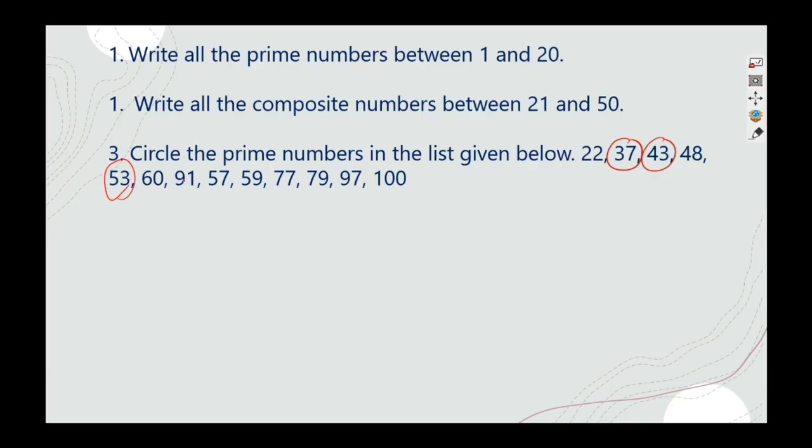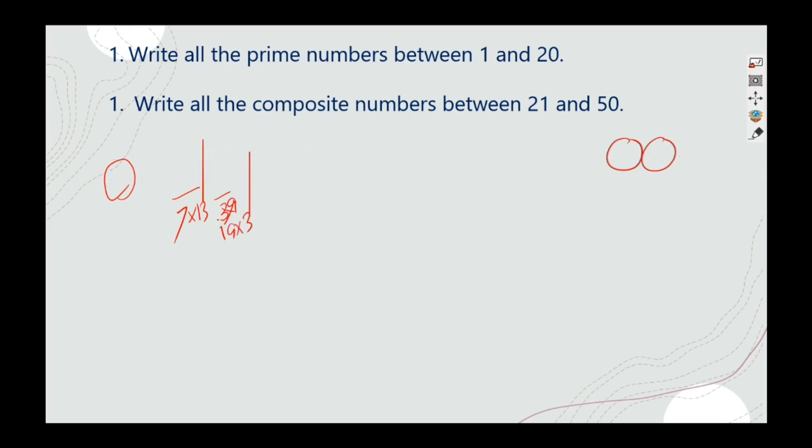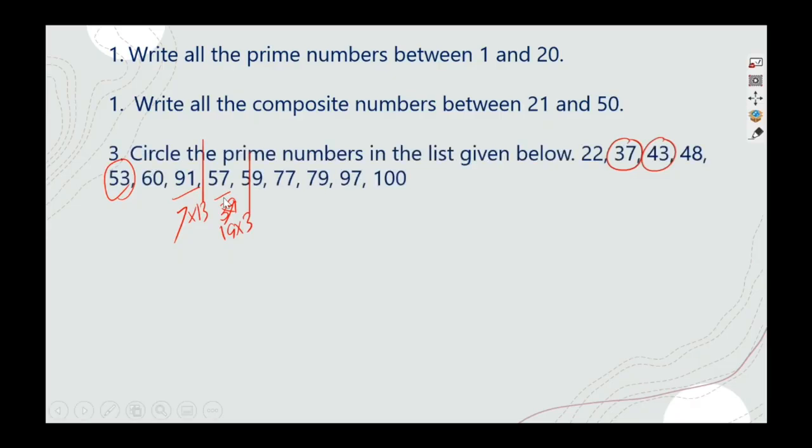You are having 53 here. 91 can be divided by 7, 13 into 7. 57 also can be divided by 3, 19 into 3. Okay, so 57 is also not a prime number because 57 can be divided by 3.